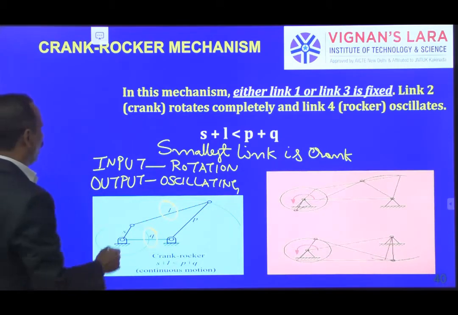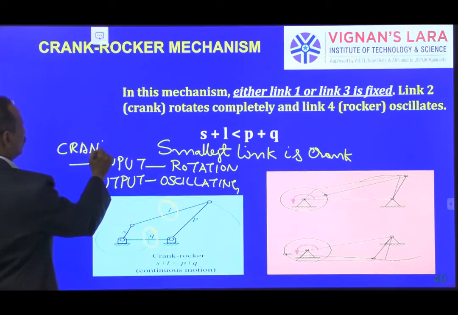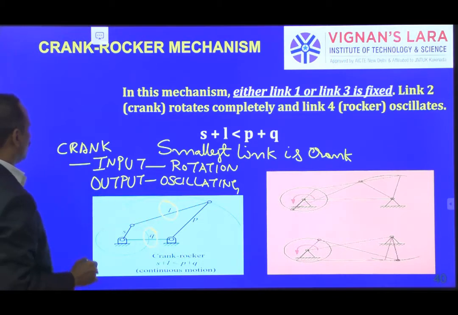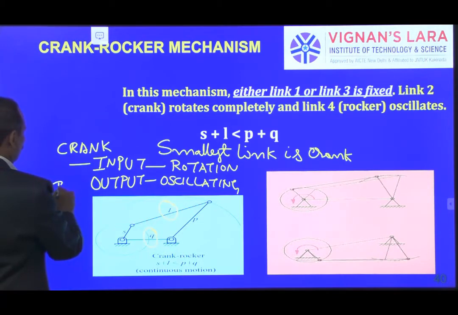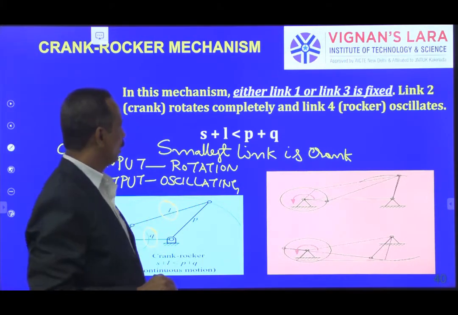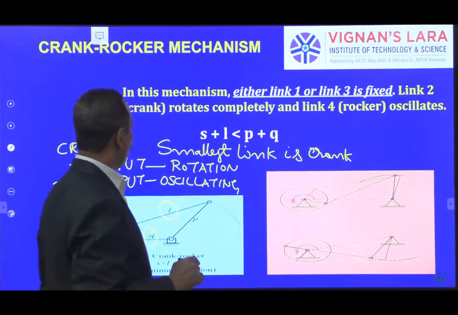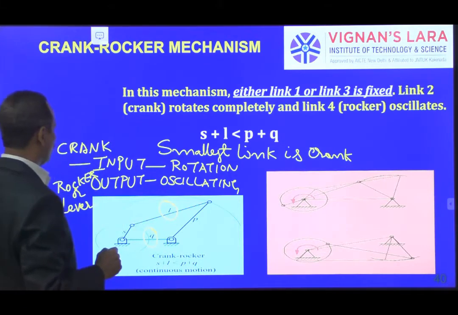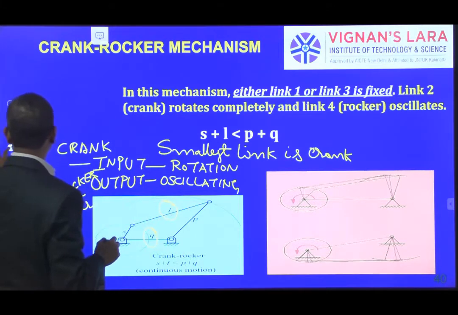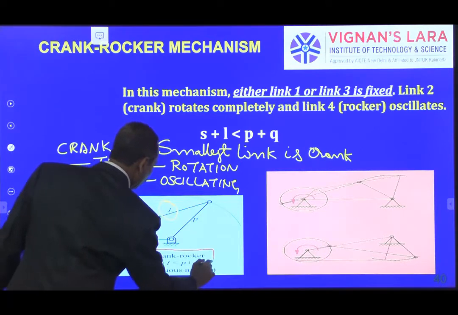So input rotation means crank, then the output is oscillating, which is called the rocker or lever. Either lever or rocker, both are used for the oscillating member. So this mechanism is called a crank rocker mechanism.